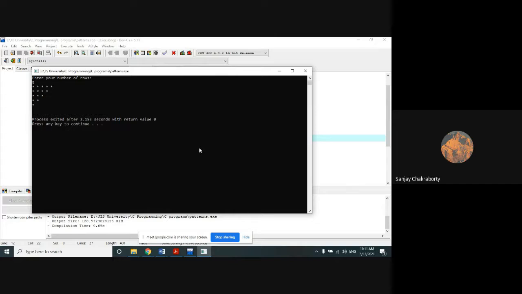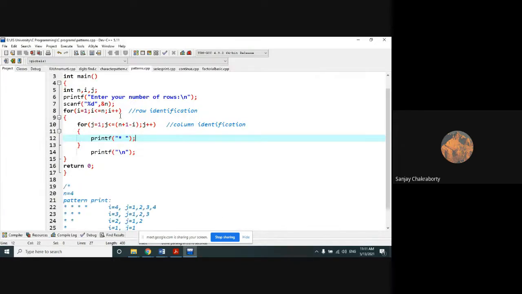Yes, it told the very right logic. Look, with the help of an increment loop, we can do it this way.